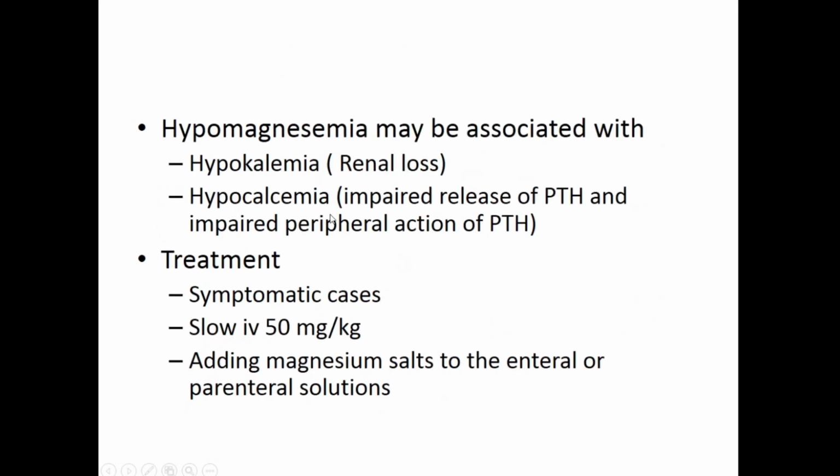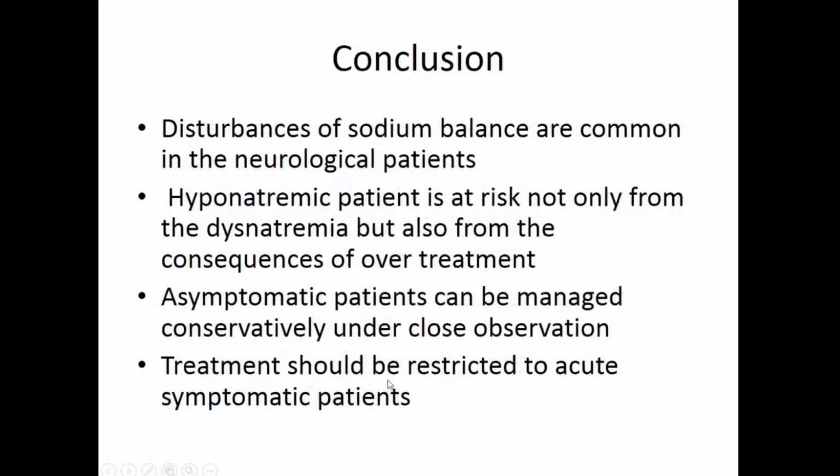Okay, so clinical features of hypomagnesemia: neurologically, there can be confusion, irritability, delirium, convulsions; cardiovascular, there can be arrhythmias; and biochemically, there can be associated hypokalemia and hypocalcemia. Okay, so always remember, hypomagnesemia treatment again has to be slow. You give magnesium supplements. Normally, you get 1 gram injections. In the ward, you have probably seen magnesium ampules, so that is 1 gram. So you calculate the dose. You give a maximum of 50 milligram per kg. So 2 to 3 gram is the maximum that you correct in 1 day. All right, and then you can add magnesium salts to the fluids.